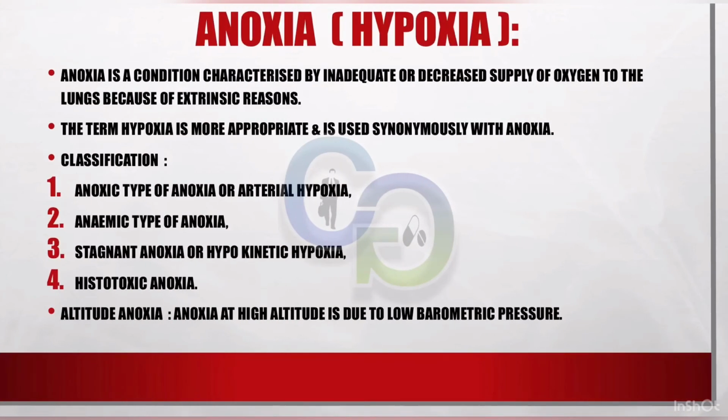Anoxia or hypoxia. Anoxia is a condition characterized by inadequate or decreased supply of oxygen to the lungs because of extrinsic reasons. The term hypoxia is more appropriate and is used synonymously with anoxia. Classification: 1. Anoxic type of anoxia or arterial hypoxia. 2. Anemic type of anoxia. 3. Stagnant anoxia or hypokinetic hypoxia. 4. Histotoxic anoxia. Altitude anoxia. Anoxia at high altitude is due to low barometric pressures.